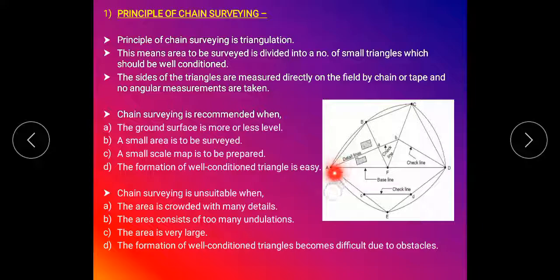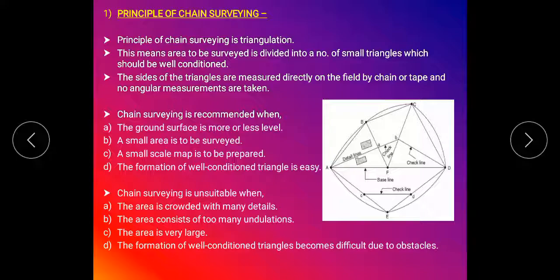The line A to B is a main survey line, then B to C is also a main survey line, C to D, D to E, E to A. These are the five main survey lines, and the main stations and main survey lines together enclose the whole area.